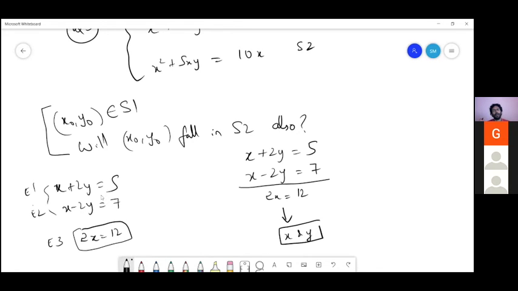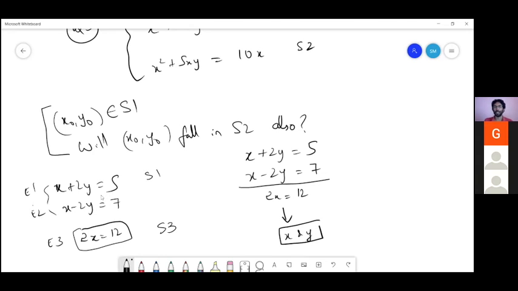Are you sure? Oh, okay. Because here equation 3 has only one variable, but E1 and E2 have two variables. So you certainly can't have a subset of these two equations. So it's not possible. Can you give an element in S3 which does not lie in S1? S3 has only one solution. It has a unique solution.